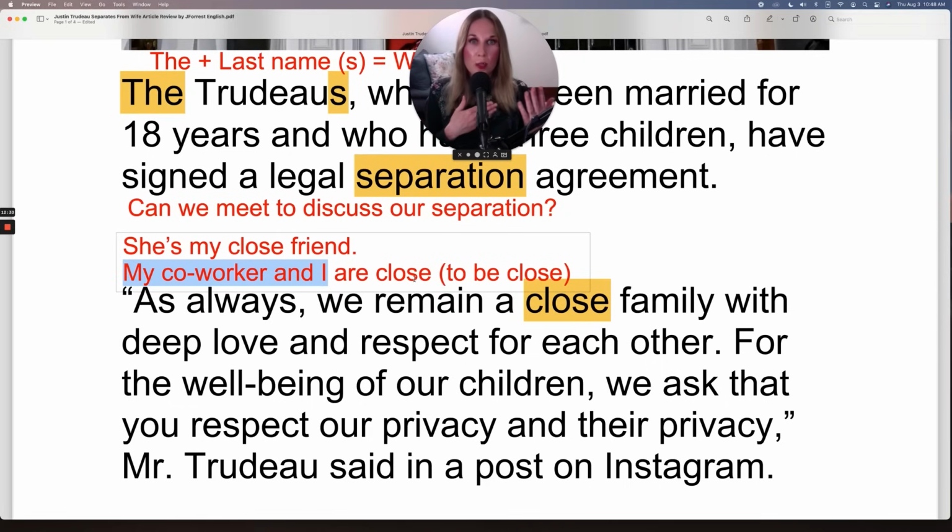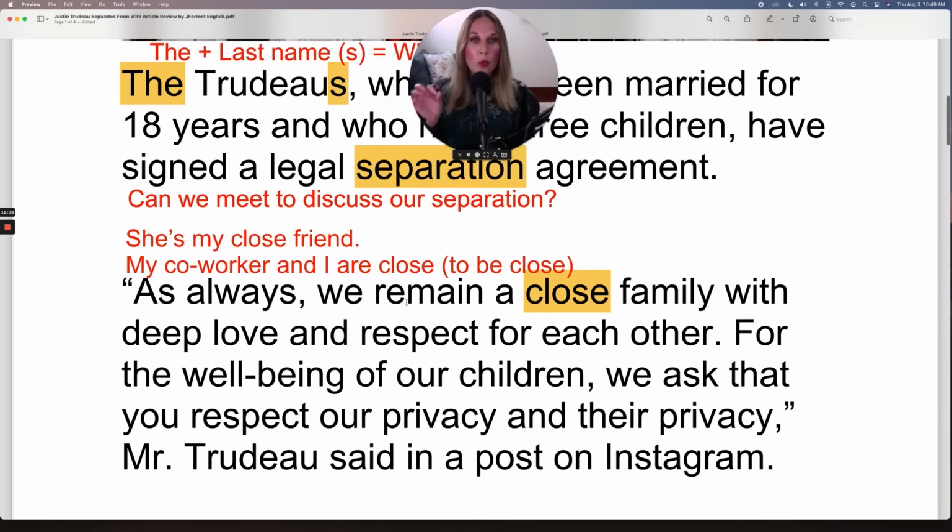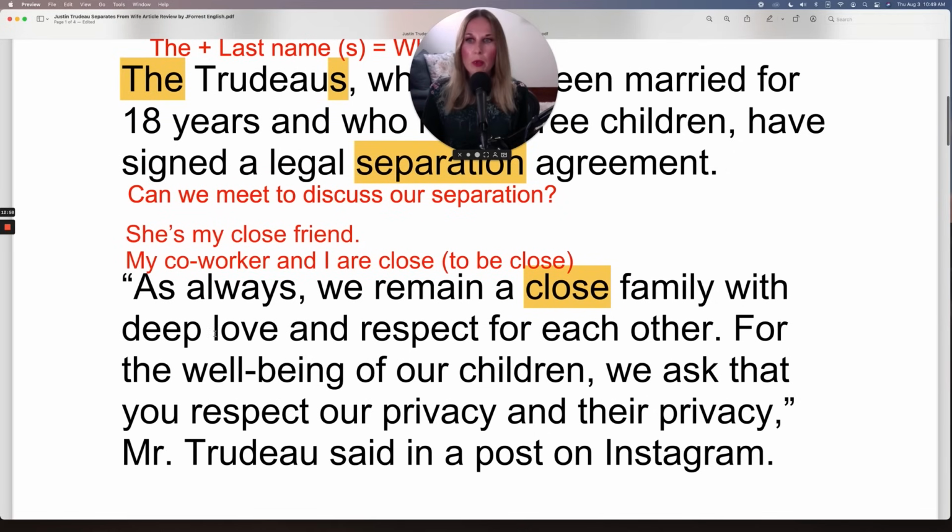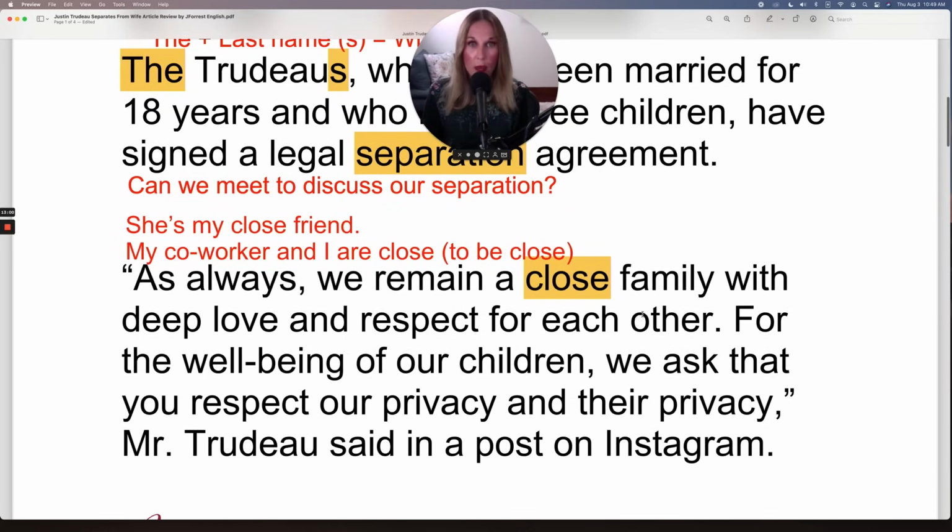I talk to this person the most out of all my coworkers. As always, we remain a close family. So even though they have separated, which means they are now living separate lives, they remain close. They want to keep a good relationship. Close family with deep love and respect for each other.